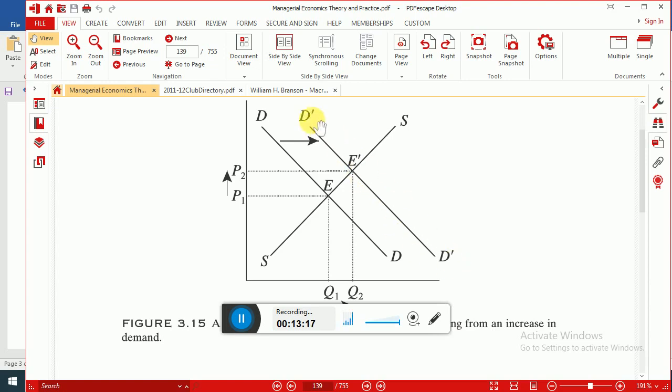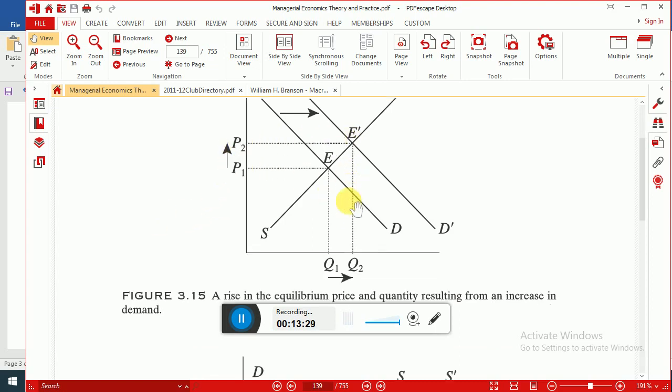So now new demand curve D dash D dash and unchanged supply curve intersect each other at point E dash. So E dash is a new equilibrium point where price has increased from P1 to P2 and quantity demanded has increased from Q1 to Q2. Rather we should say equilibrium quantity has increased from Q1 to Q2.